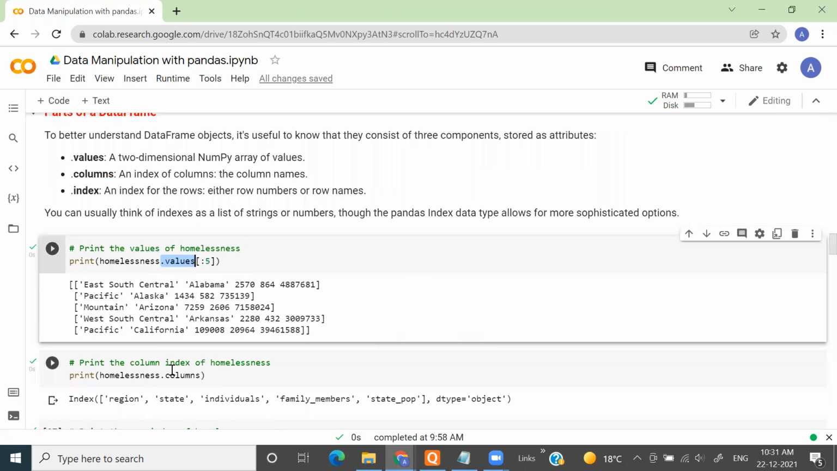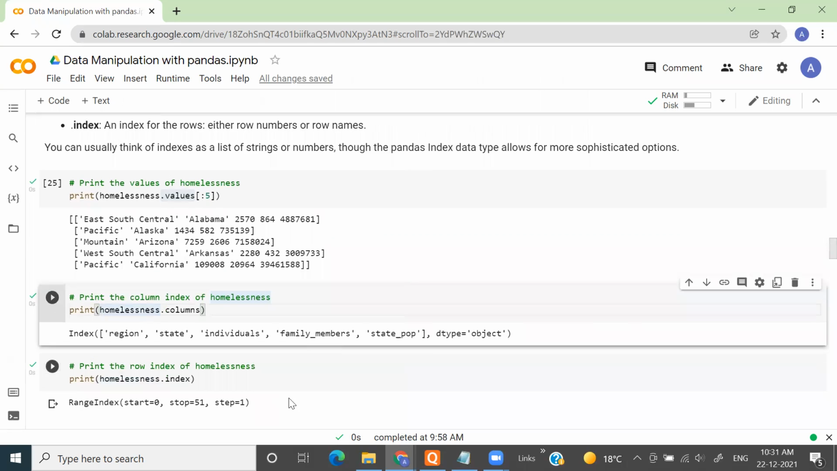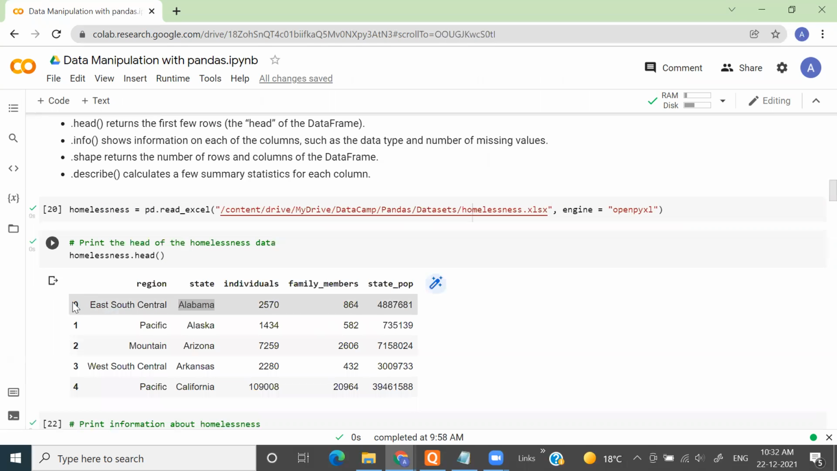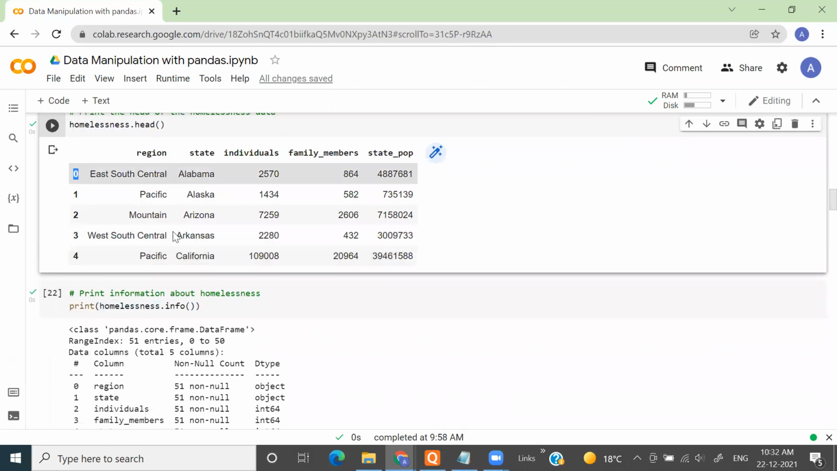If you want to see the columns in your data frame, you need to use another attribute called columns, homelessness.columns, and it will give you the column names in your data. Similarly, if you want to know the row labels, you can use the attribute .index, and it says that it has values from 1 to 51, which is true. It's just that we are showing the top 5 rows. It is not showing the 51st row label, but it has a total of 51 row labels.